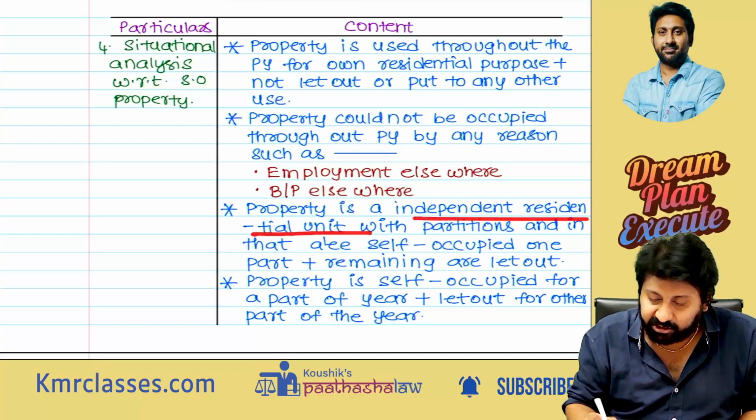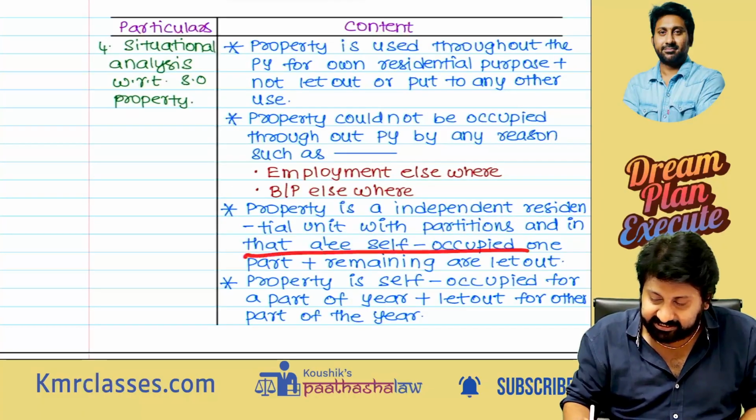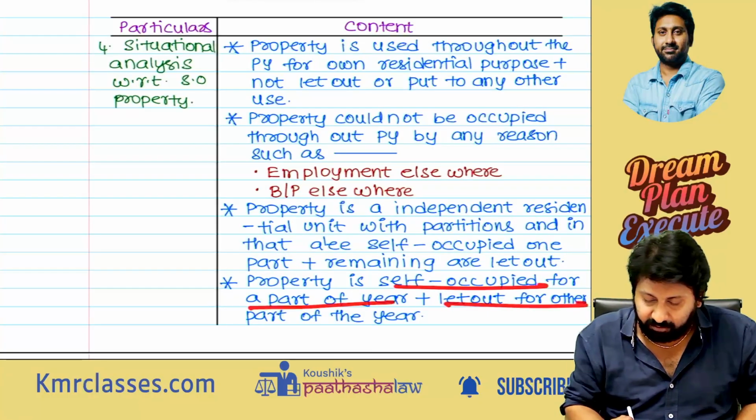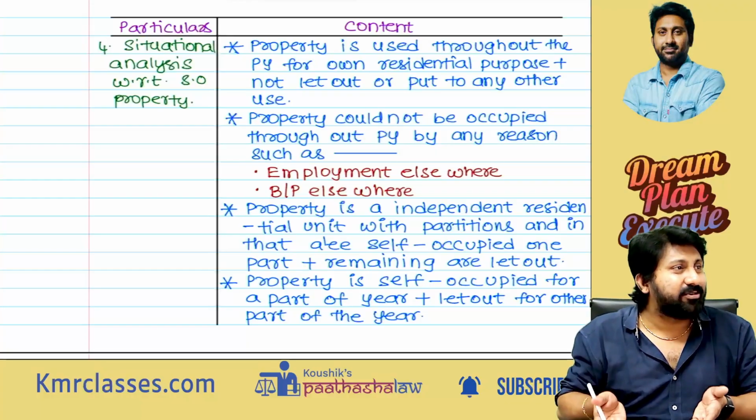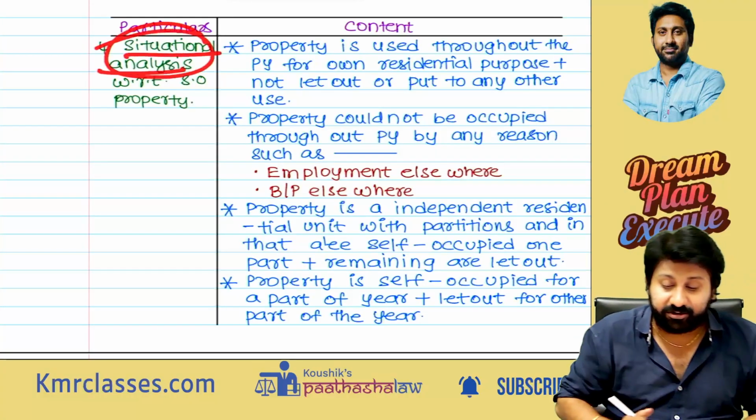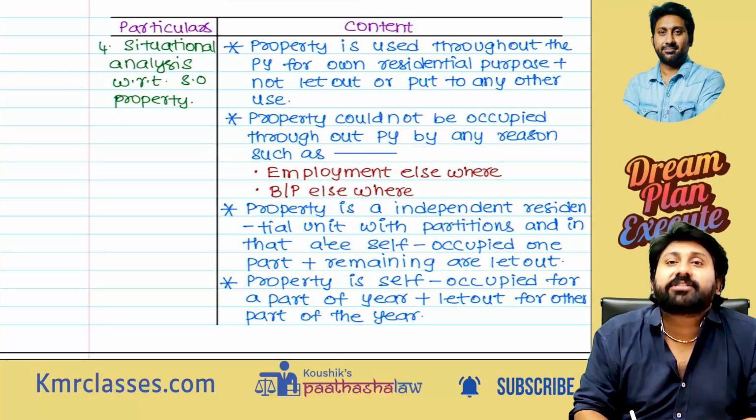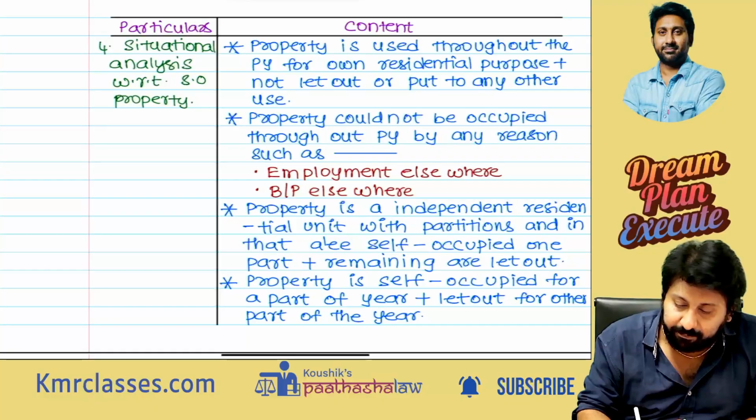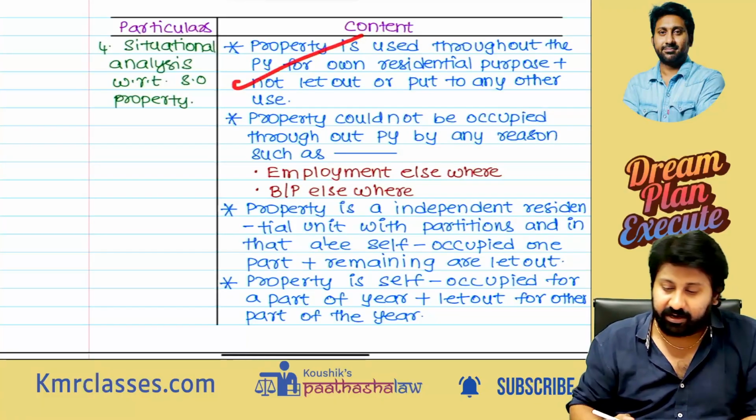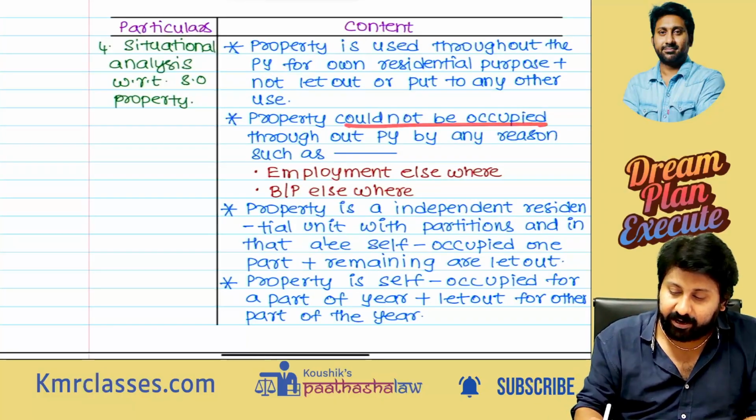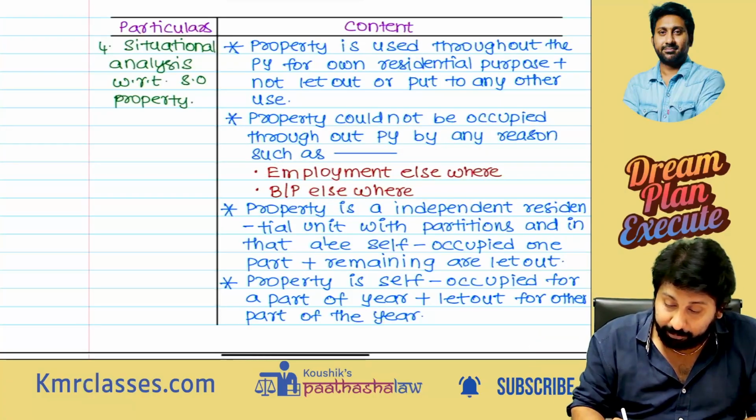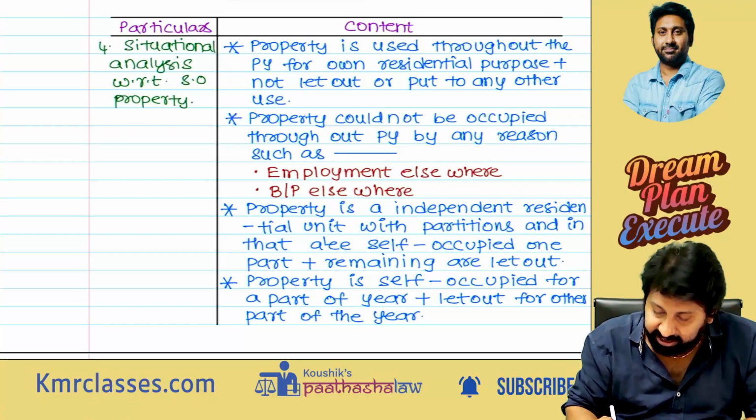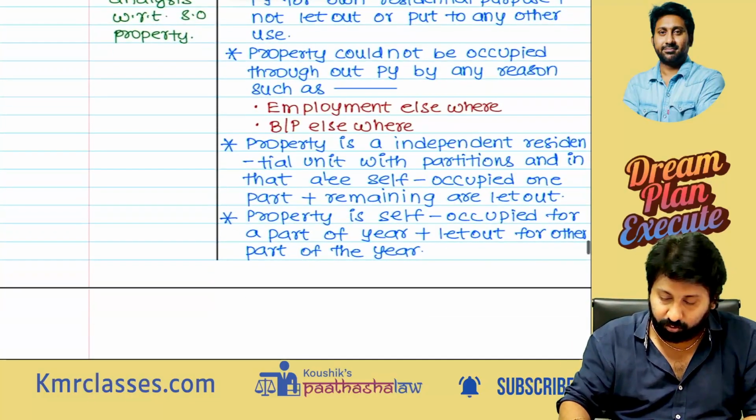Property is an independent residential unit with partitions, and in that one part is self-occupied, remaining are let out. Property is self-occupied for part of the year and let out for part of the year. Sir, what are you doing, sir? Situations we are going to see. 4 situations. Situation 1: property throughout the previous year is own residence, or throughout the previous year not let out. Situation 2: property could not be occupied because of employment or business elsewhere. Situation 3: property is an independent residential unit with so many portions. Okay. One is self-occupied, remaining are let out. Then what to do?